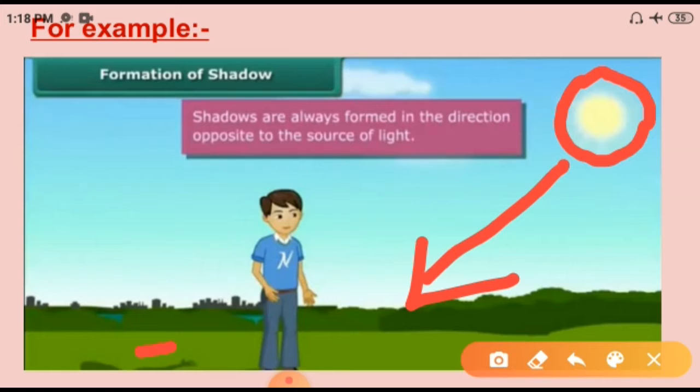So that is the morning and evening. When the sun sets, there was no light, hence there were no shadows. So that is another example of the formation of shadows. I hope you all have understood about the formation of shadows. Once again, the shadows are always formed in the direction opposite to the source of light, and shadows can be seen only on a screen: the ground, walls of rooms, buildings, etc.